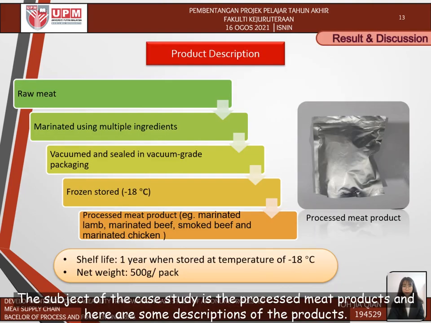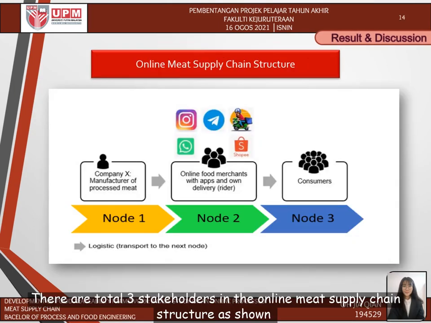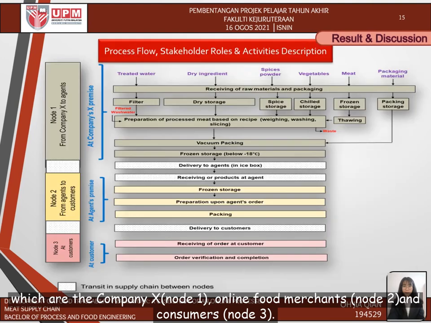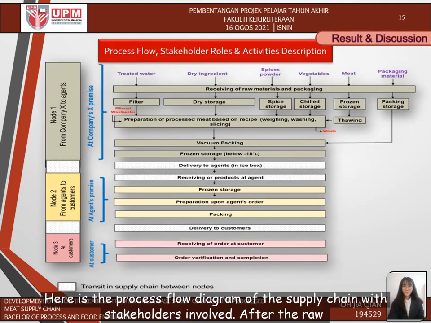The subject of the case study is the processed meat product, and here is some description of the product. There are a total of 3 stakeholders in the online meat supply chain structure as shown, which are company X, Node 1, online food agents, Node 2, and consumers, Node 3. Here is the process flow of the supply chain with the stakeholders involved.